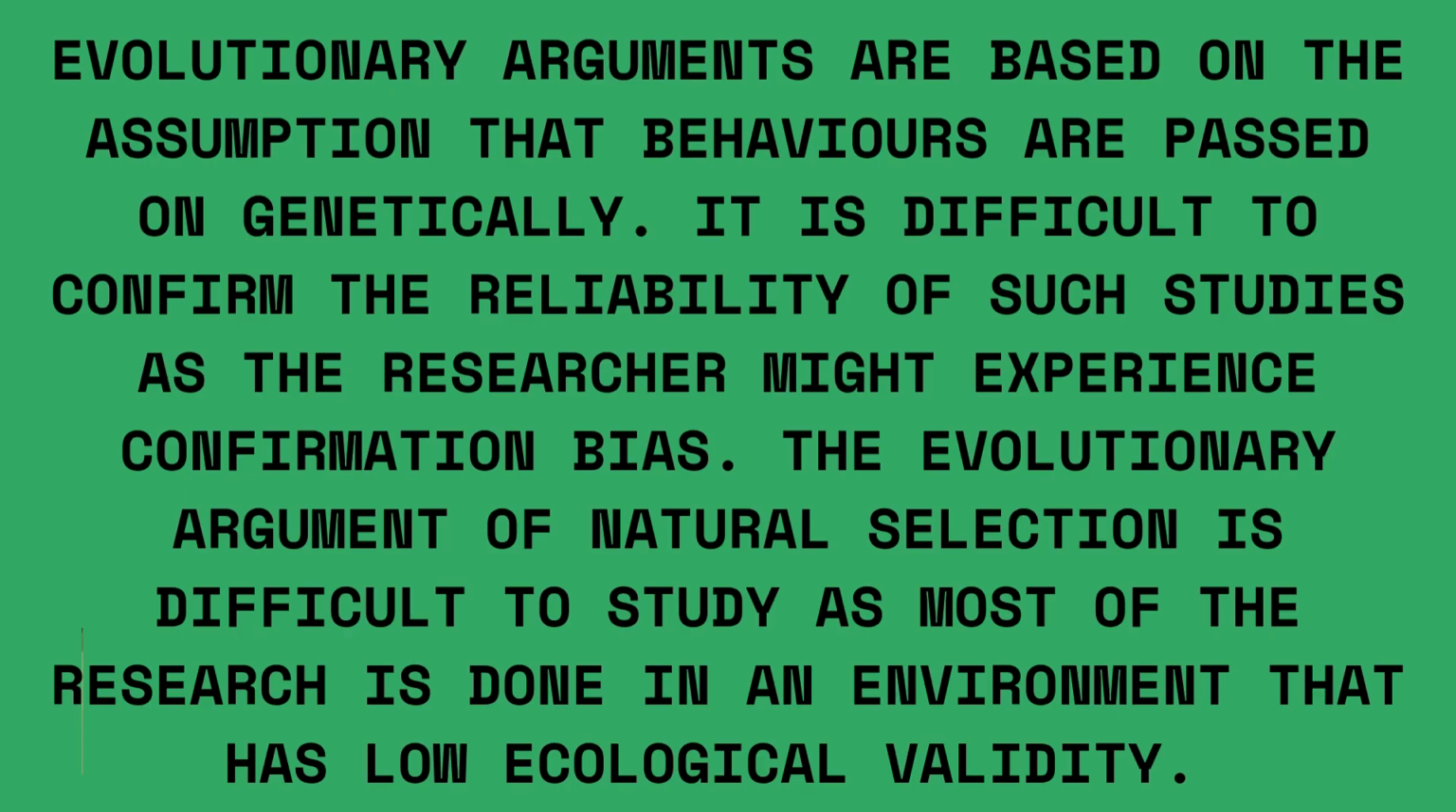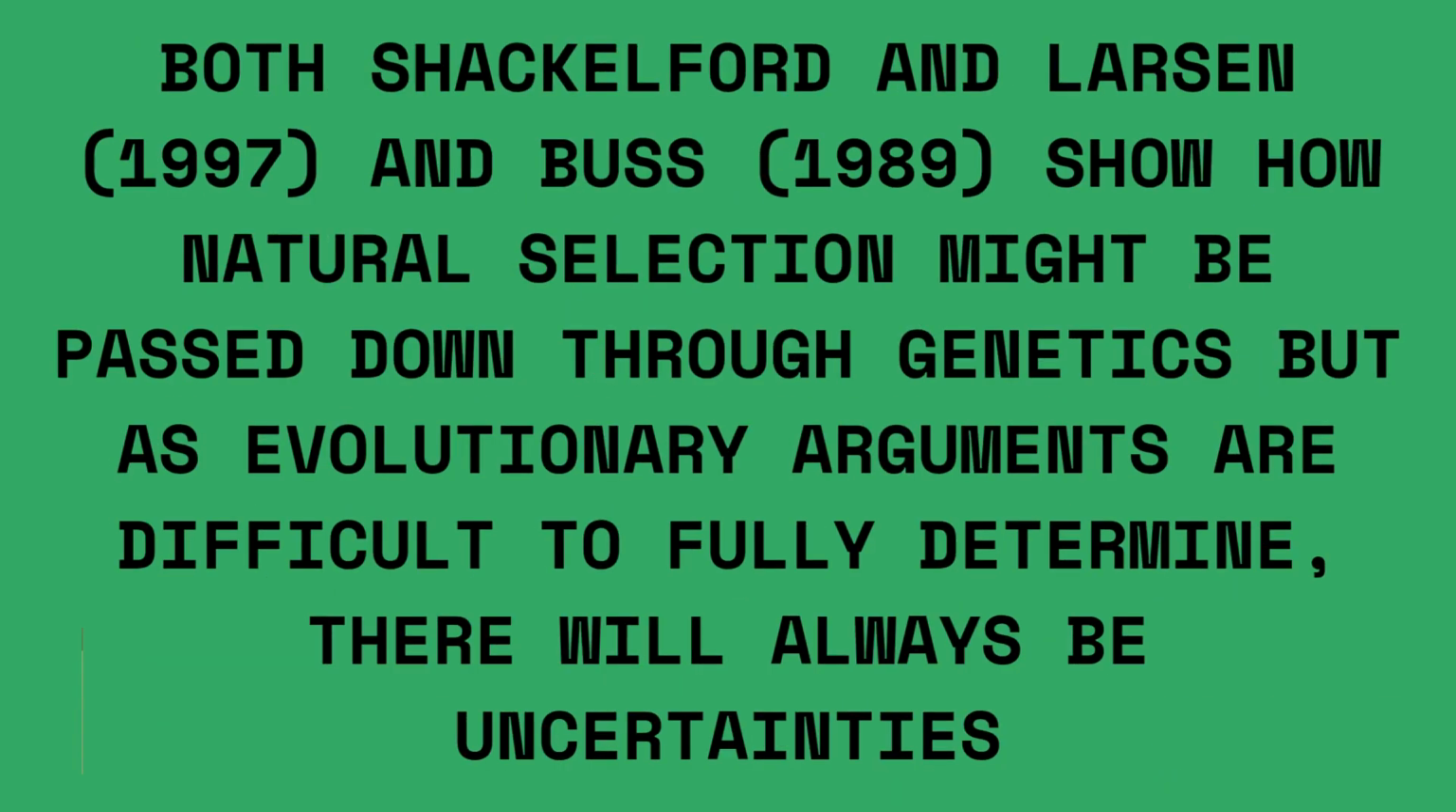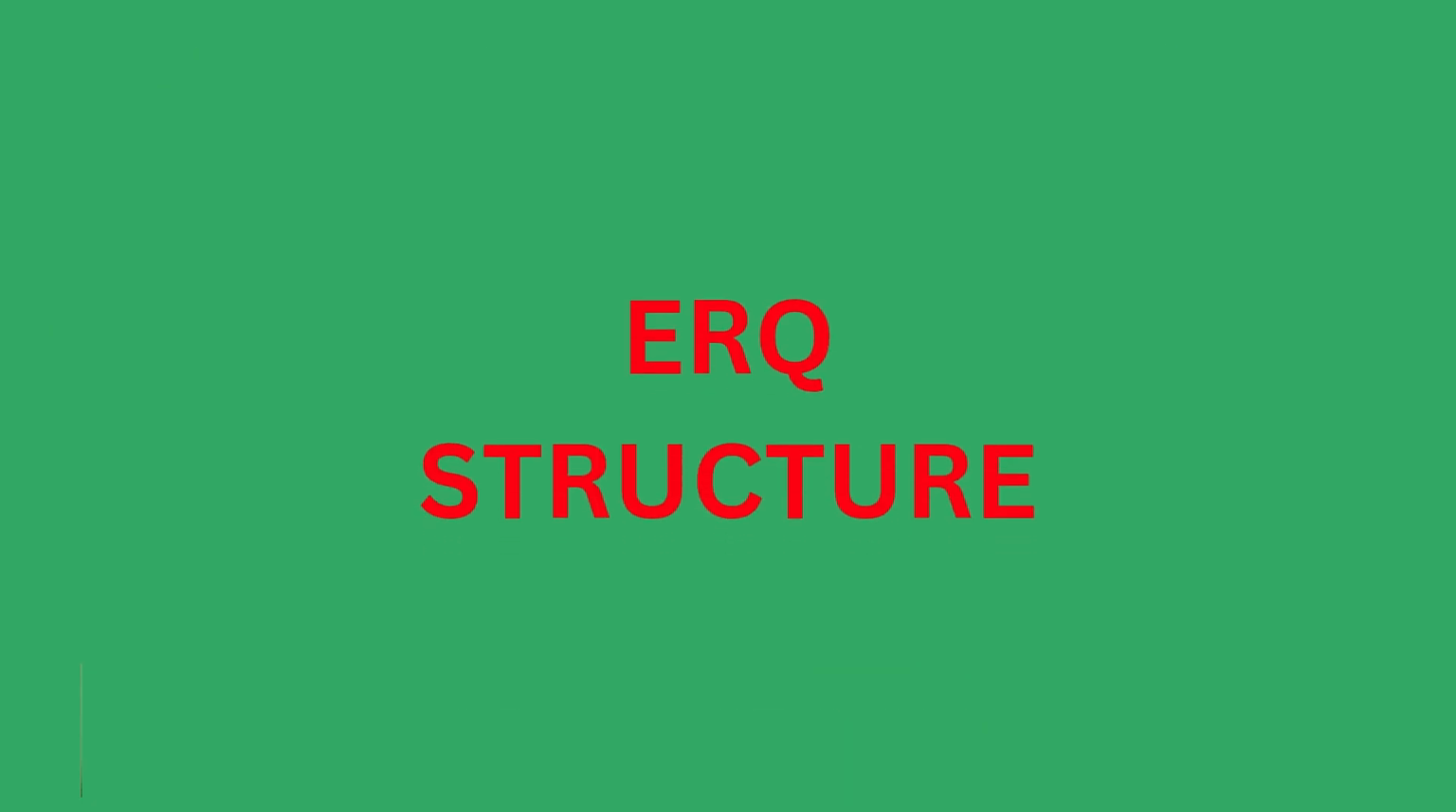Now we write the last paragraph, that is the conclusion and the evaluation. Evolutionary arguments are based on the assumption that behaviors are passed on genetically. It is difficult to confirm the reliability of such studies, as the researcher might experience confirmation bias. The evolutionary argument of natural selection is difficult to study, as most of the research is done in an environment that has low ecological validity. Both Shackelford and Larson 1997 and Buss 1989 show how natural selection might be passed down through genetics, but as evolutionary arguments are difficult to fully determine, there will always be uncertainties.